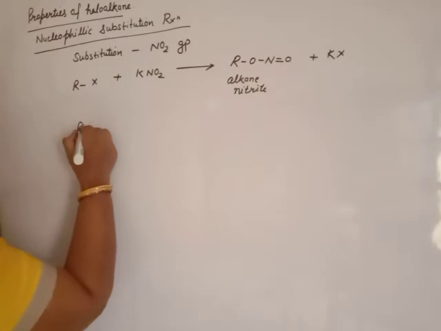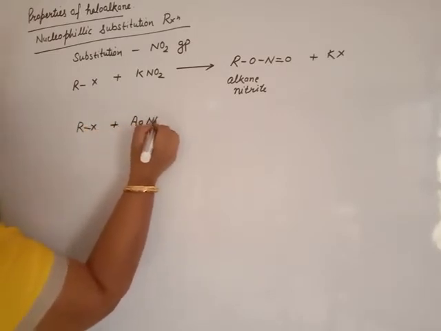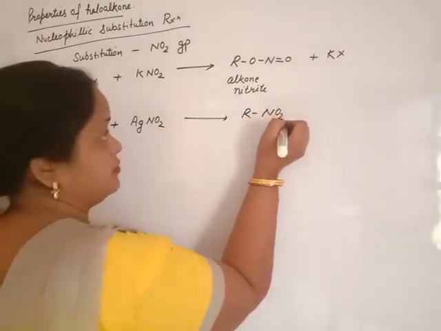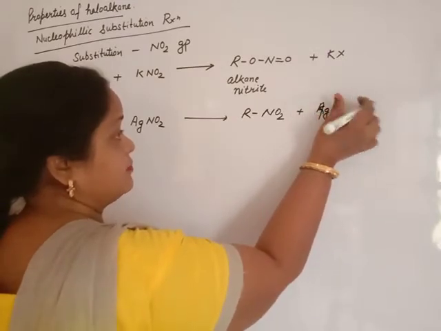But when haloalkane is treated with silver nitrite, we get nitroalkane.